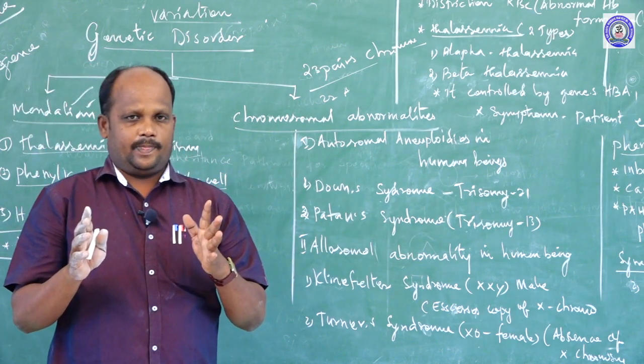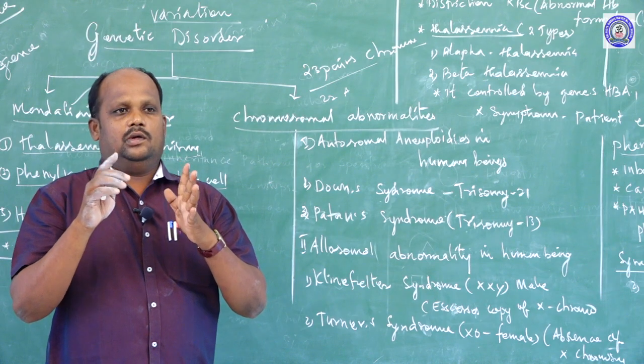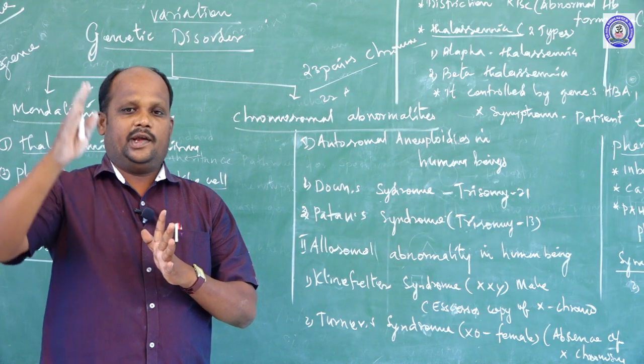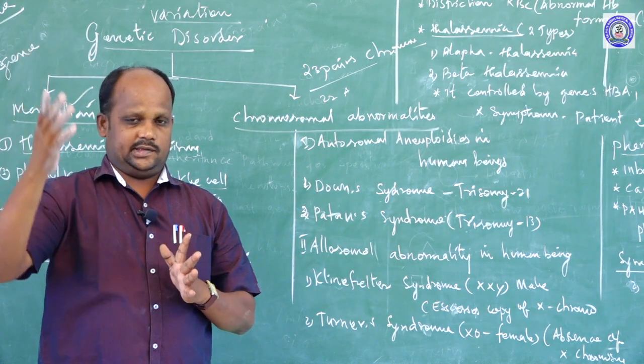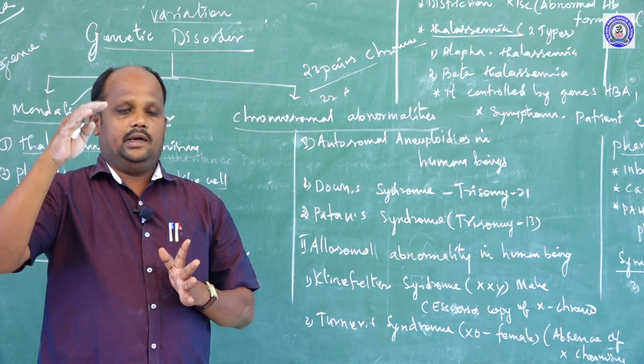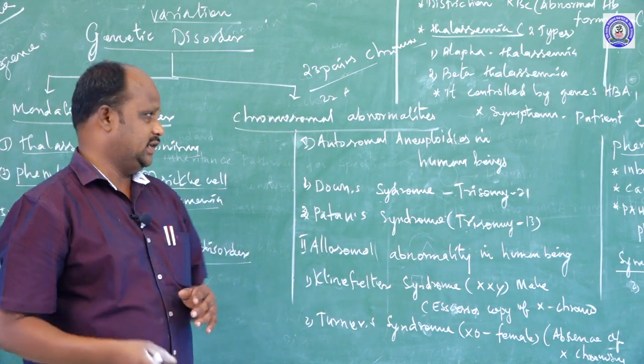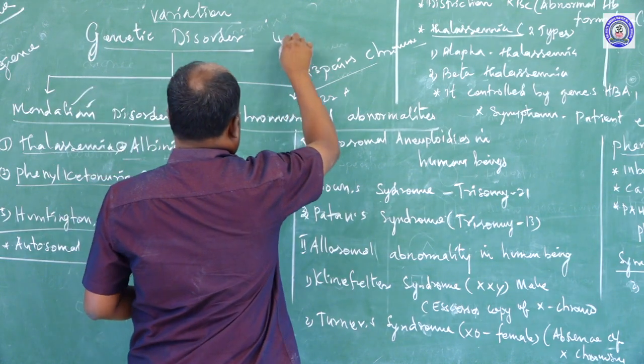The number of chromosomes, 1 to 23, may increase or decrease, may reduce to 22, may increase to 24, whereas the total is normally 46 chromosomes.